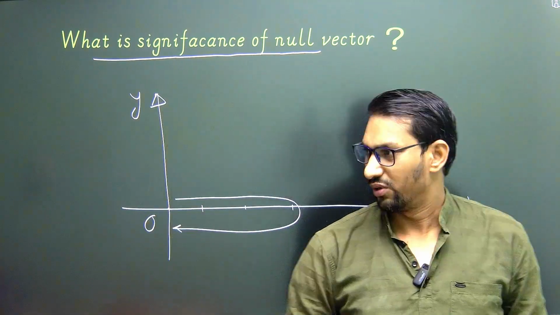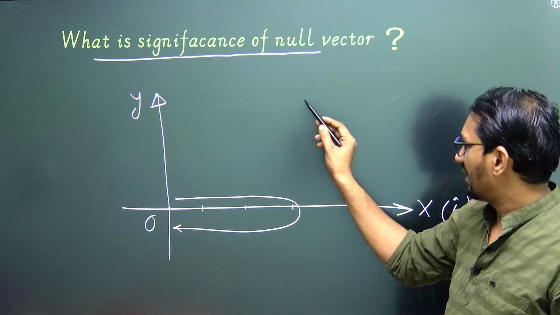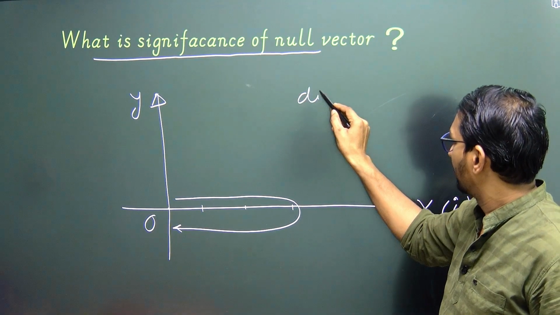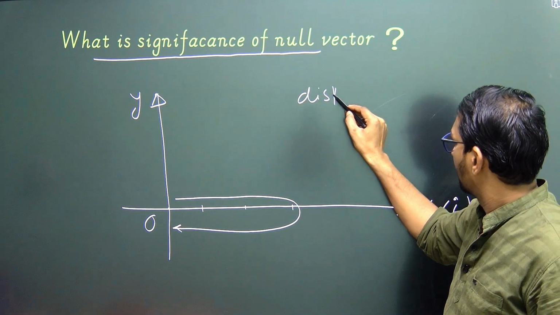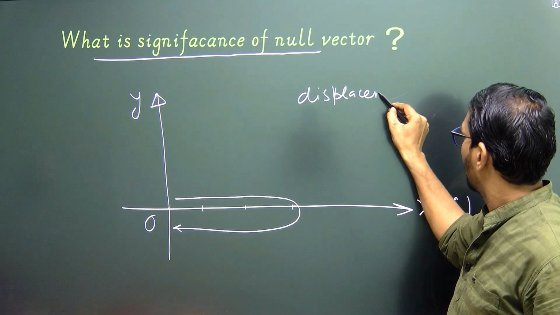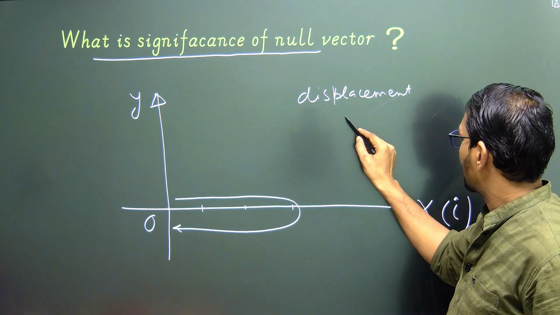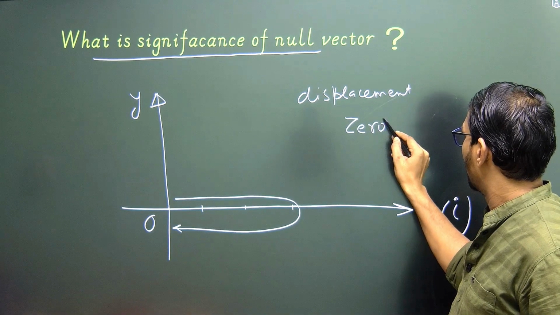So if we ask what is displacement, then you say displacement is 0.